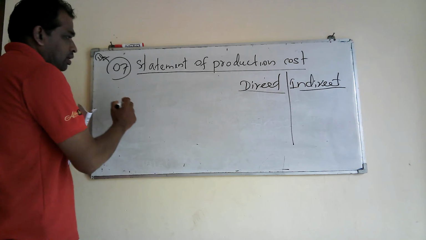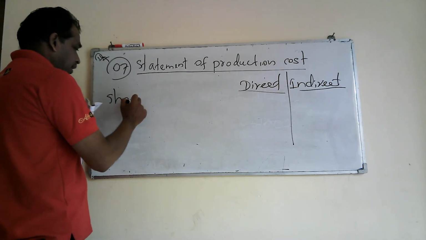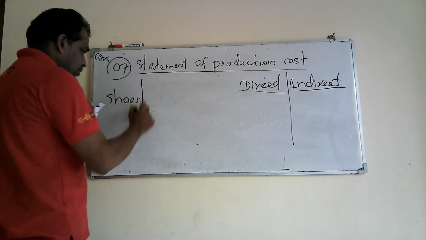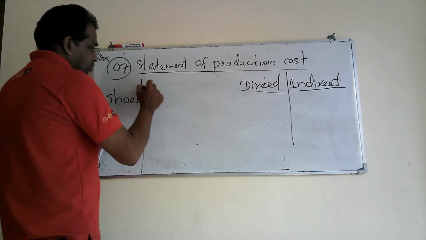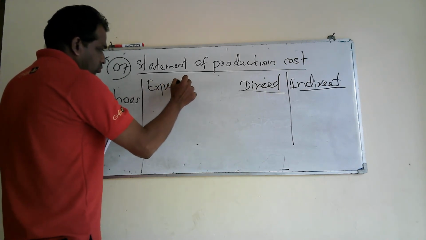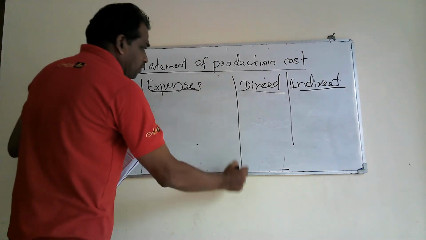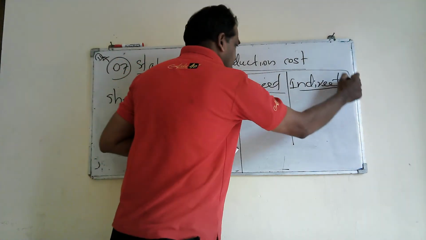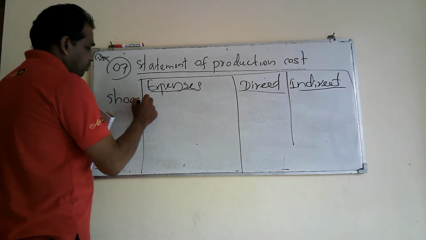Then you take the nature of product, source and expenses. Okay, right? You can arrange your answer like this, right? Then number 1, leather.